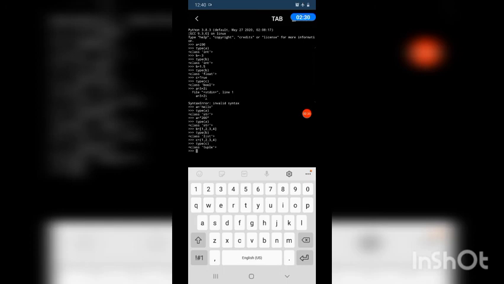The same value I have given in parenthesis, the data type is tuple. So anything that is written in parenthesis is considered as a tuple, and anything that is written in square bracket is considered as a list.